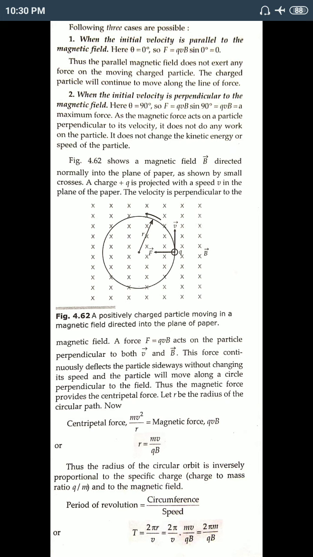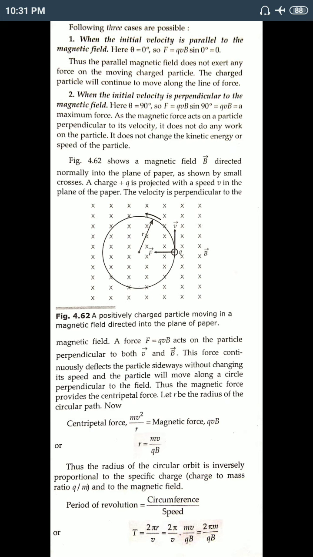So we get the maximum force, F equals BQV. As the magnetic force acts perpendicular to its velocity, it does not do any work. It does not change the kinetic energy or the speed of the particle.